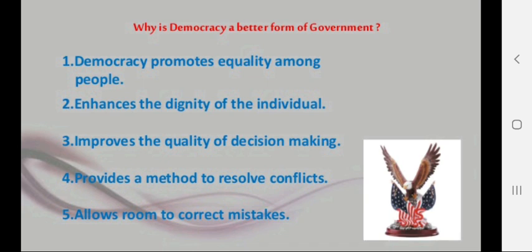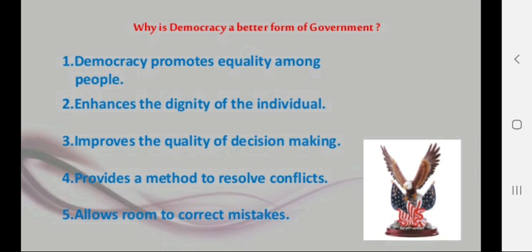Now, a country which is run by the people, where all the decision-making power is in the hands of people, is known as a democratic country. We will discuss more features of a democratic country, that is, which type of government will be known as democratic.